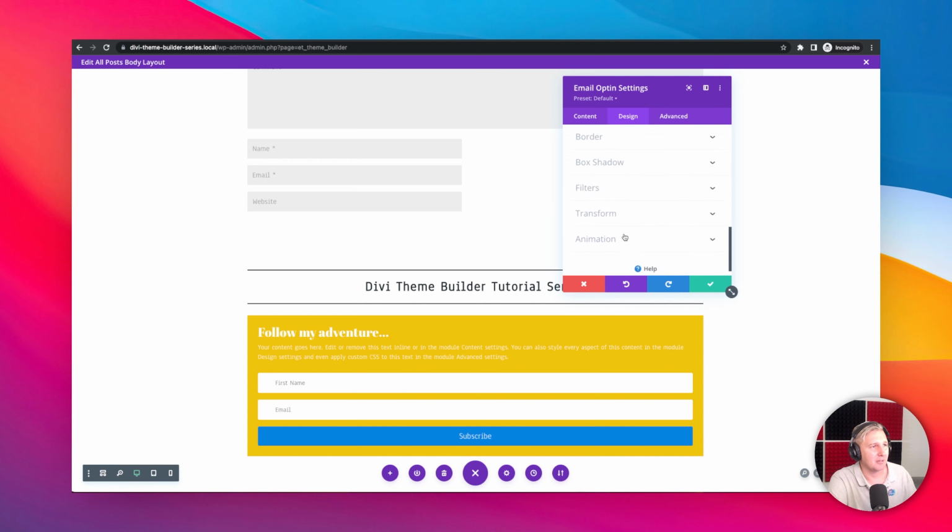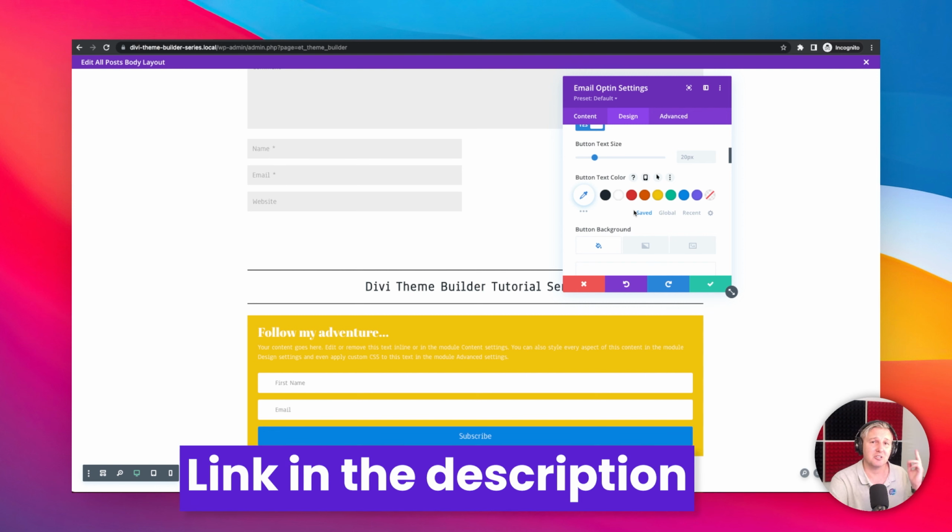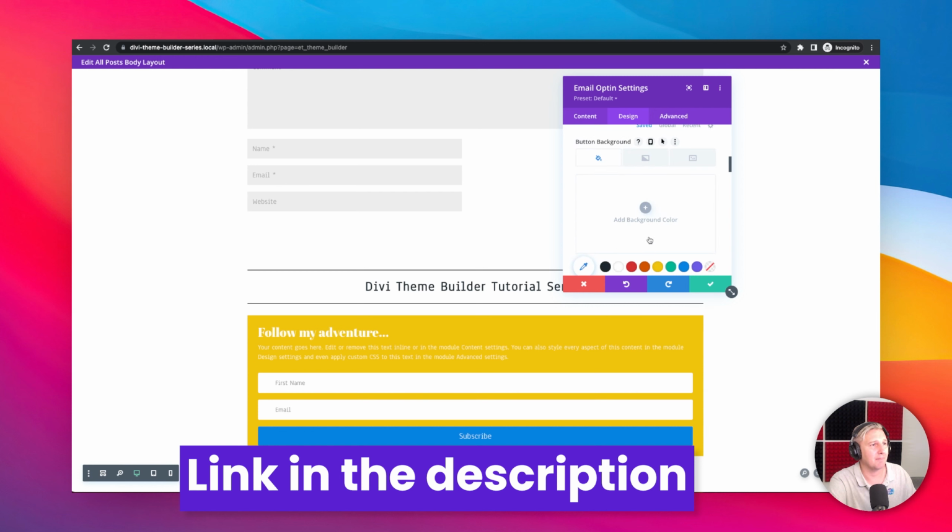So to change that button style, we'll just go to button down here. We'll enable custom button styles. Now I've configured custom button styles in the theme customizer. Again, I've linked the video in the description. Check it out. There you will see how to do all that stuff if you don't know yet.